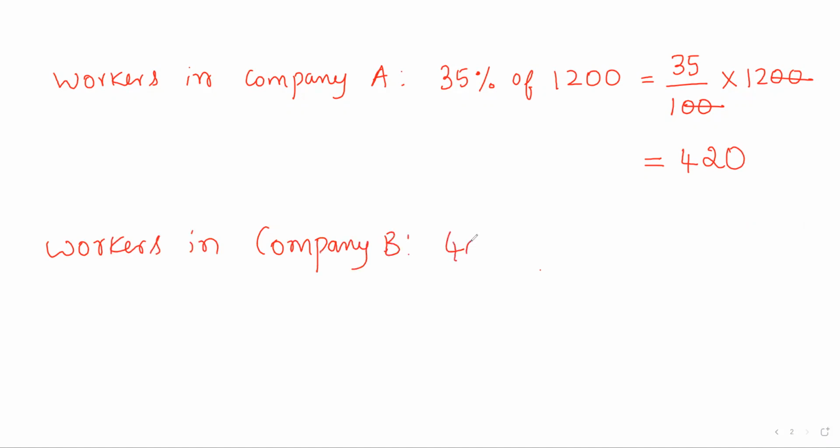Similarly, workers in company B is 40% of 1,200, that means 40 by 100 into 1,200, so it is 480.